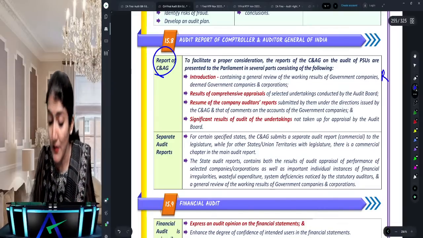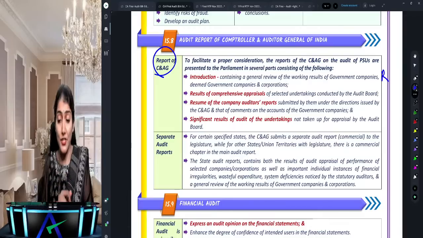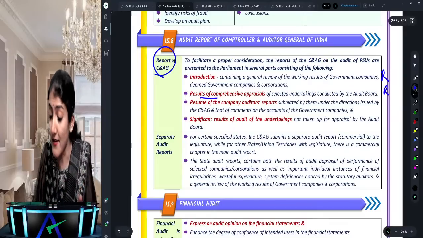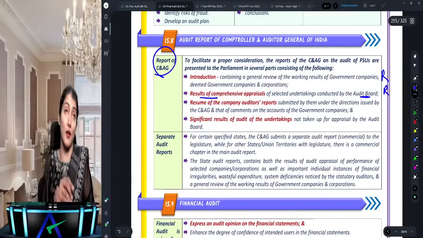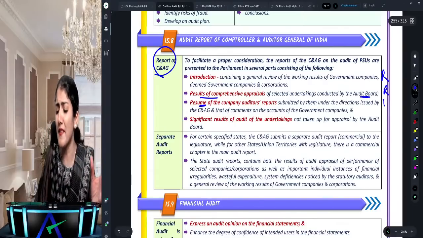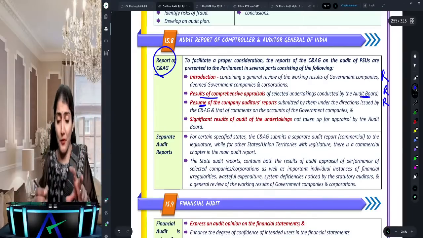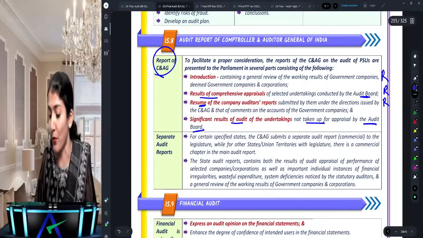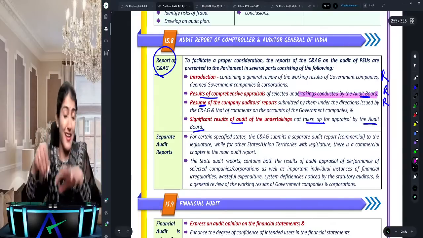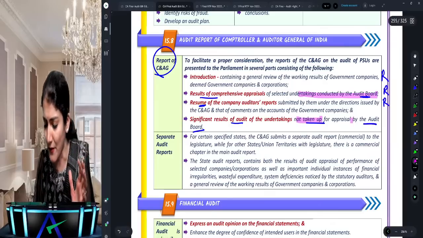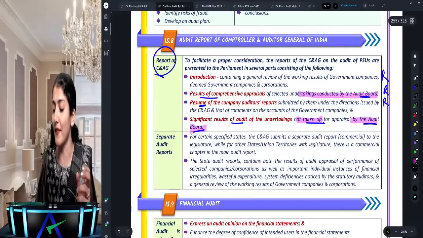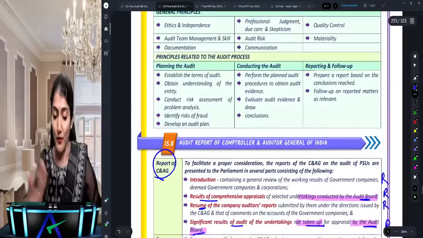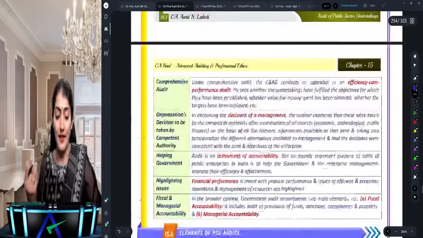It says a general review, an introduction containing a general review. Then the results of the comprehensive audit of selected undertakings conducted by the audit board. Then the resume. Resume is nothing but the extracts of the company audit report and the results of undertakings not taken up for appraisal by the board. So what is point number 2? Undertakings audited by the audit board, and the fourth is what? Those not taken up for appraisal by the audit board. So that's the audit report of the CAG, right?